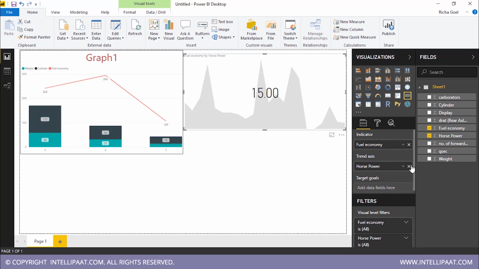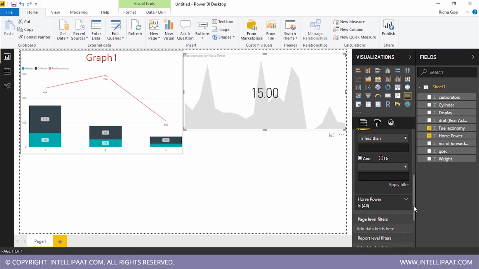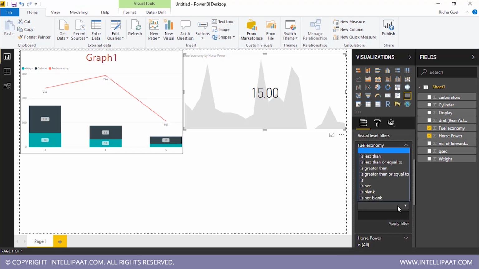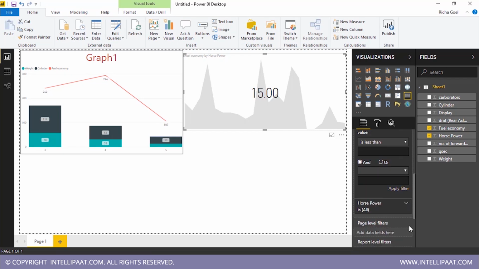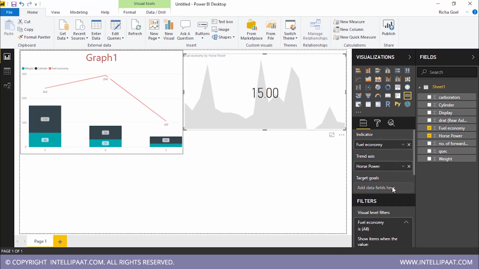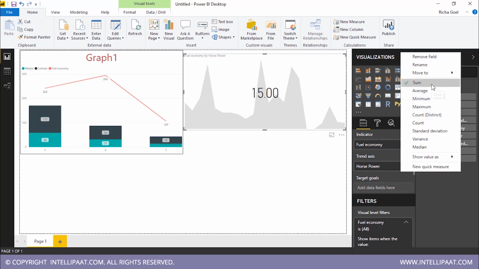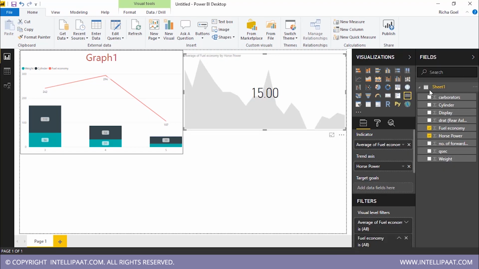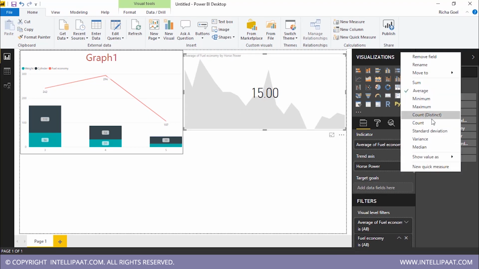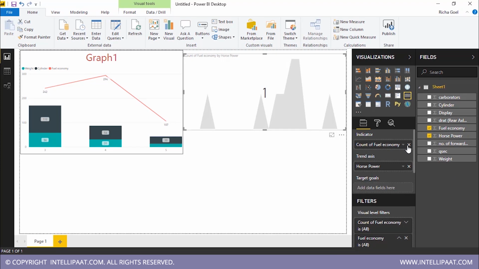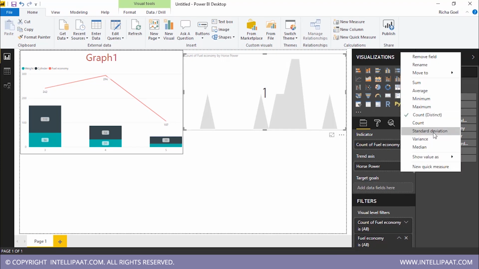Now when I added horsepower to trend axis, you can see I see a value over here. And what does that mean? See, there are different filters over here also. If I want, I can apply filters, is greater than, then apply filter. But there are not many parameters over here, so there is no point in doing that. What this basically does is that it adds value. You see your sum over here. If I want average, I'll click on average. You see the graph is changing. Suppose I want count. Suppose now I want standard deviation.